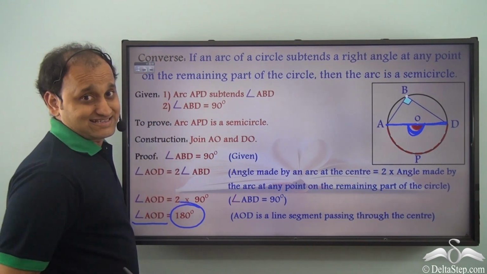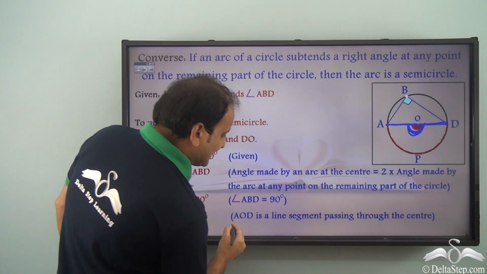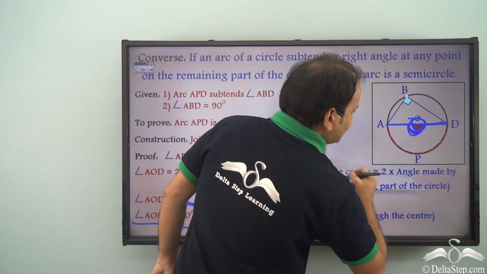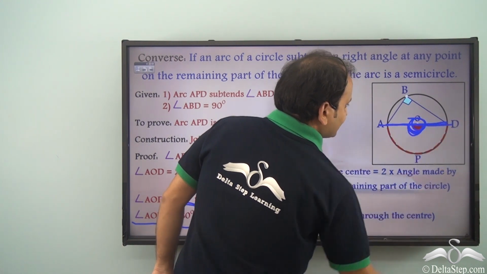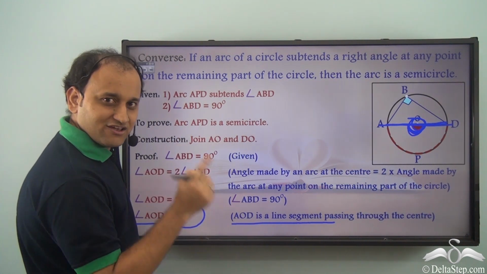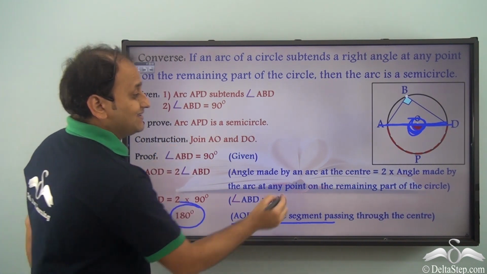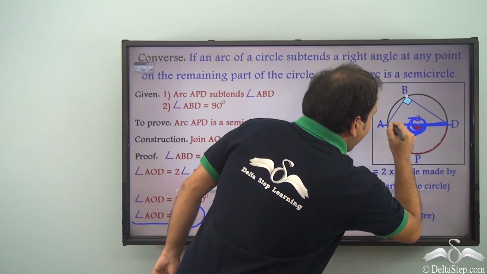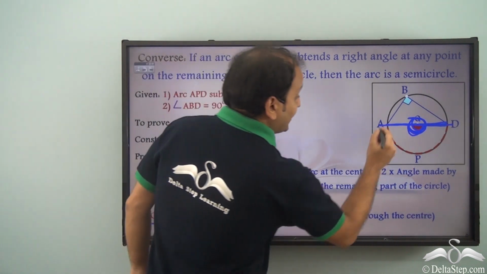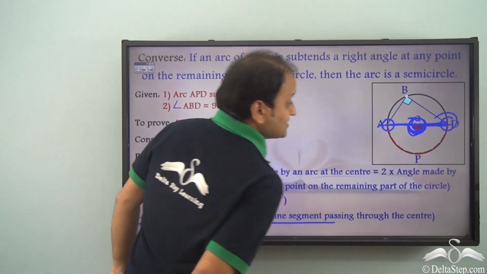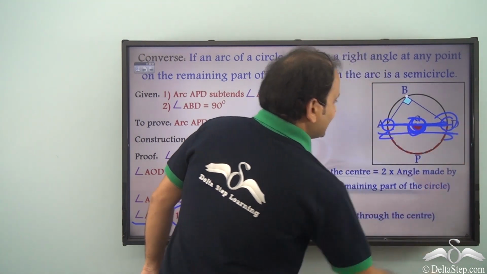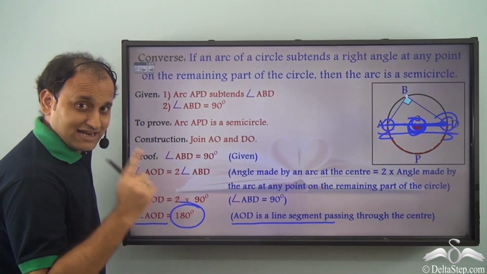180 degrees on it. So AOD is a line segment, and we know that it is passing through the center because we have joined AO and DO, or OA and OD. We have joined them. So it is passing through the center, and it is a line segment which is joining 2 points on the circle. So we can say that AD is diameter of the circle, isn't it?